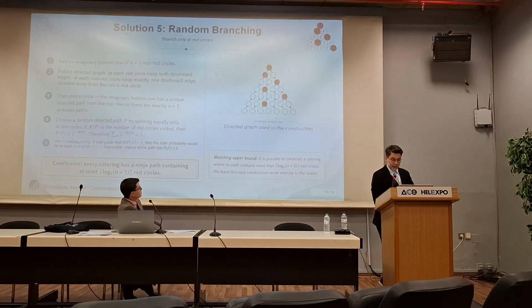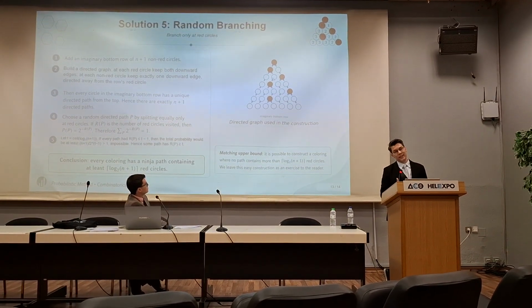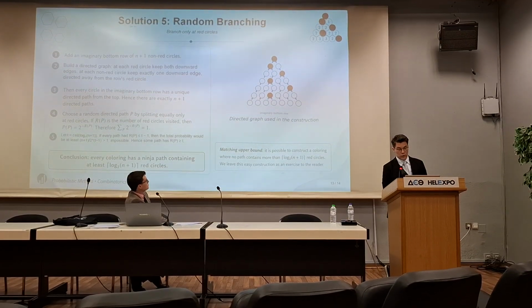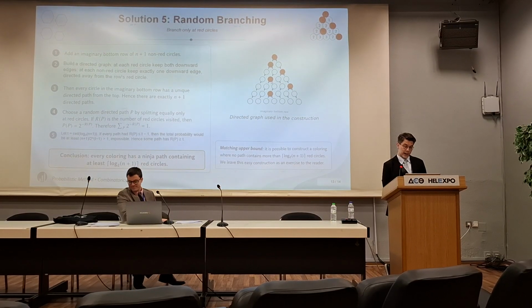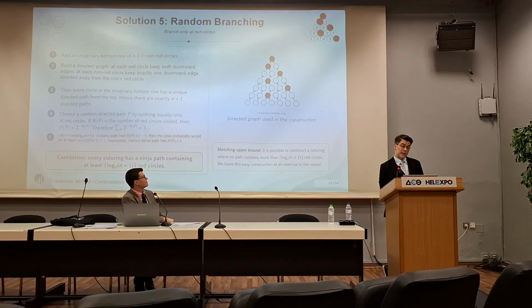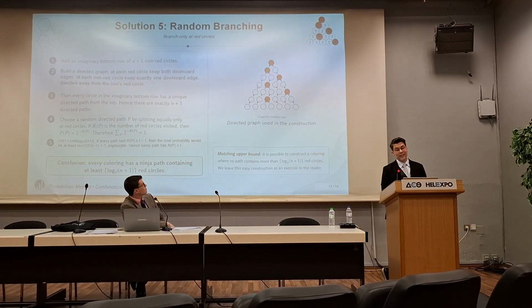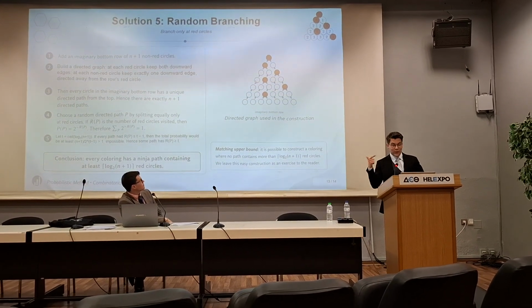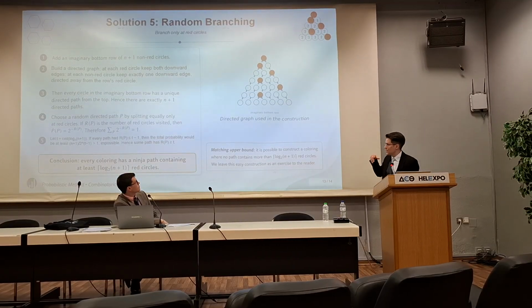For example, in the 3rd row, these 2 white circles have the red circle to the right. So we are going to choose left edges. In the 4th row, these 2 white circles have the red circle to their left. So they are going to go to the right, and this white circle has the red circle to the right, so it's going to the left. And this is the diagram we are constructing.